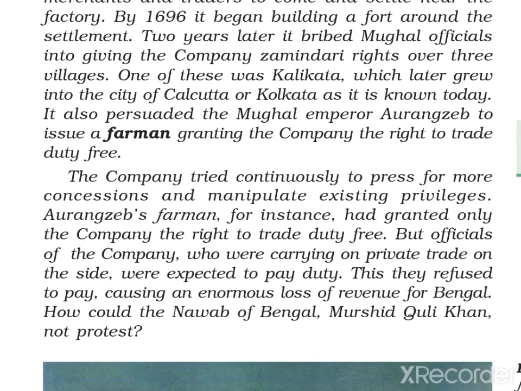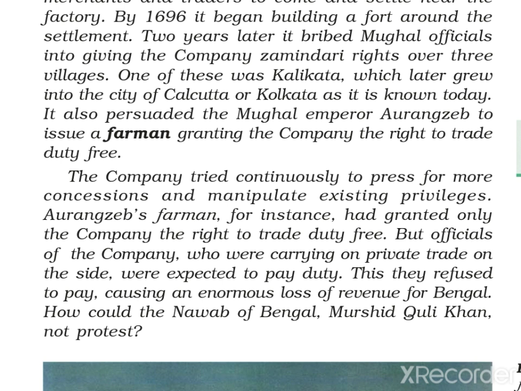The company tried continuously to press for more concessions and manipulate existing privileges. Means first they got the farman, because Aurangzeb took money and he gave the farman. That was the weak point of our Mughal emperor, and that time this situation was created. Once you get some advantage, you want more and more.